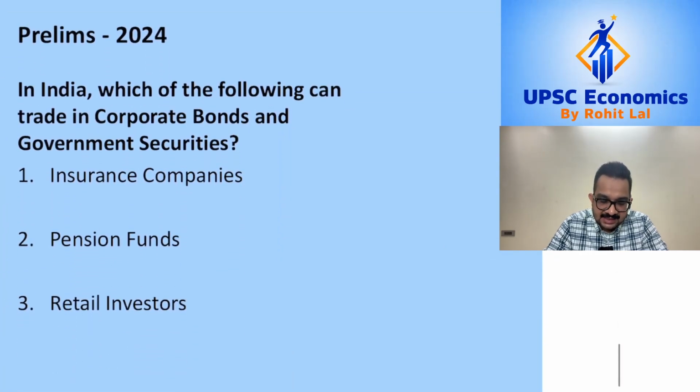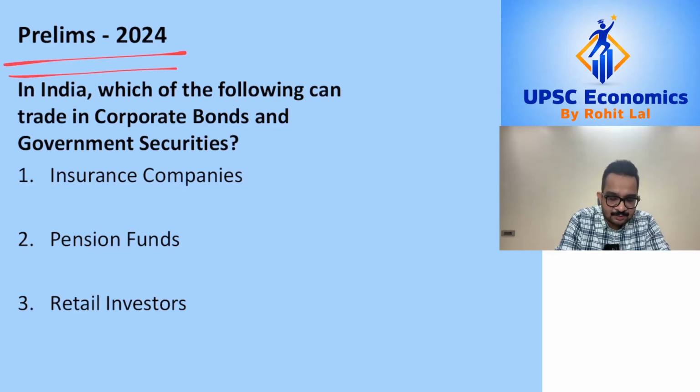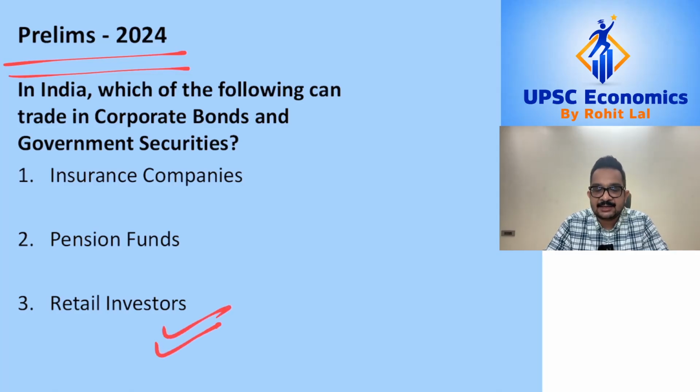Now let's look at the second question which was asked in prelims of 2024. This question was, in India, which of the following can trade in government bonds and government securities? You have three entities which are mentioned: insurance companies, pension funds, and retail investors. Now this question is clearly testing your knowledge if retail investors are allowed to trade in government securities, and we just learned that retail investors can invest in government securities. So RBI has a dedicated platform which allows that.